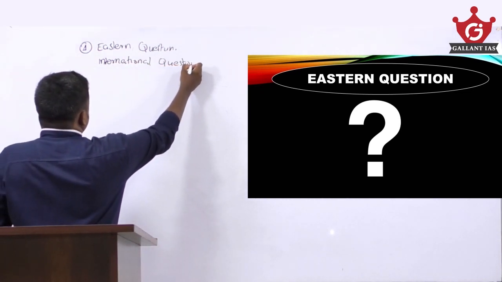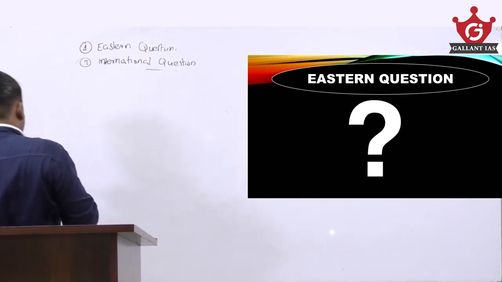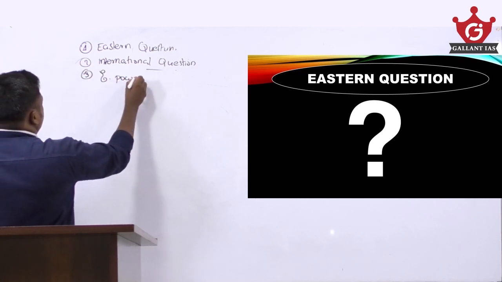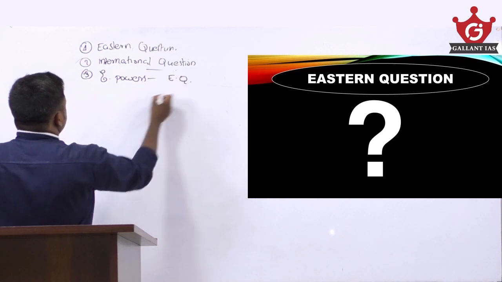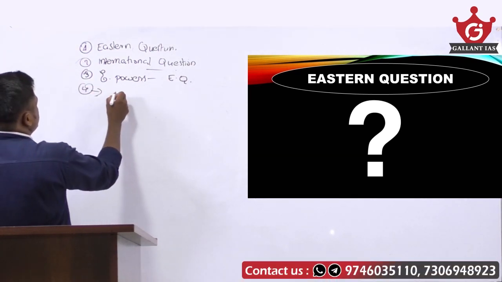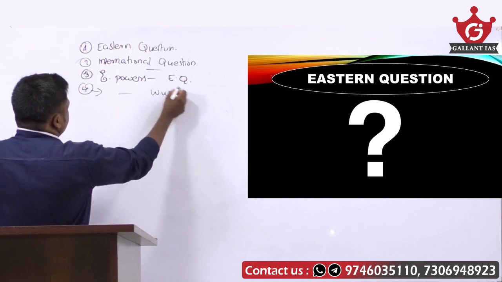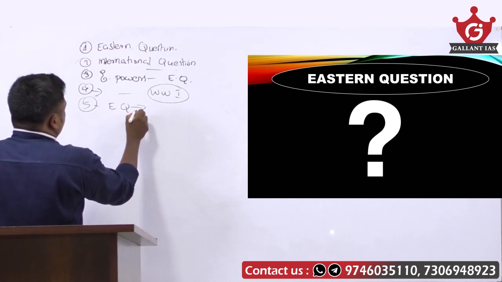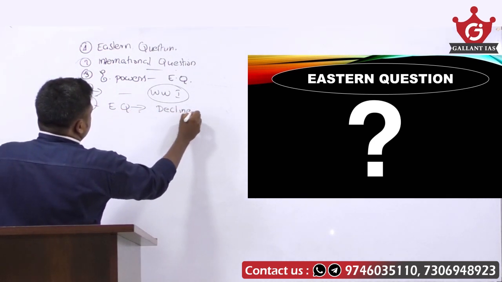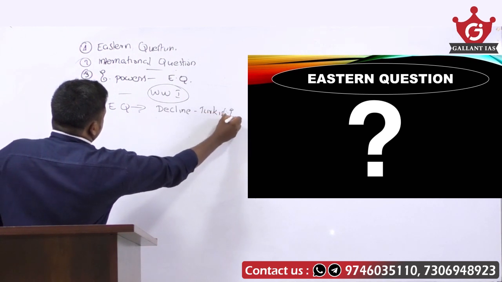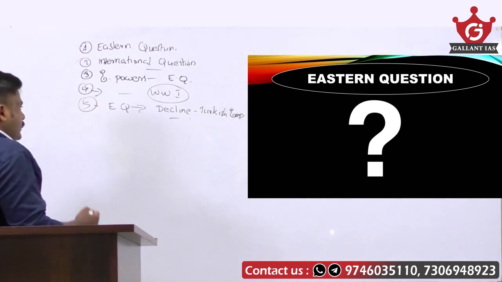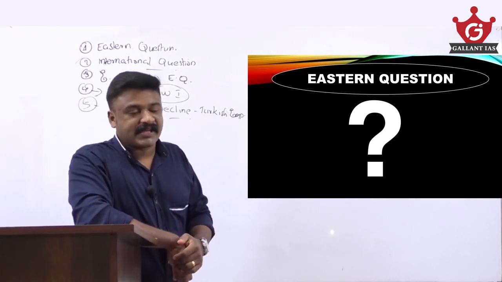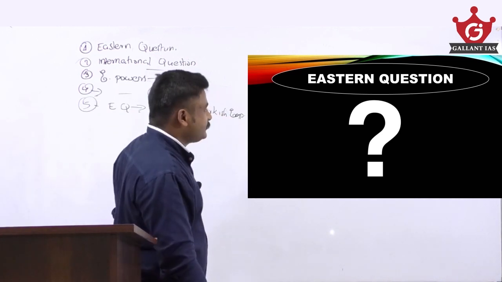So you should know why this Eastern question was an international question. Second thing is, why were different European powers involved in this Eastern question? For this, how was the Eastern question instrumental for, or how did it eventually lead to, World War I? Now, what was that Eastern question in the context of the decline of the Turkish Empire? These are some things you have to cover when you study the Eastern question for your mains examination.